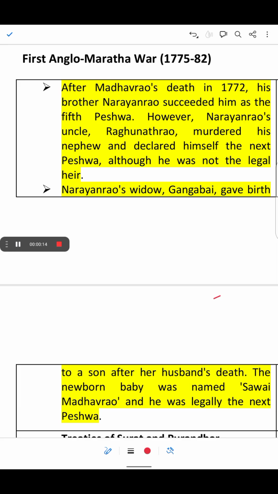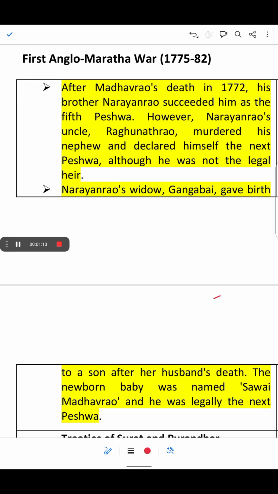from 1775 to 1782. The Marathas were facing internal conflict after Madhav Rao I's death in the year 1772, and Raghunath Rao, who was very ambitious to become Peshwa, wanted to gain the power, but the Maratha chiefs supported Narayan Rao, who was the younger brother of Madhav Rao I. Since Madhav Rao I died at a very early age, and his wife also performed sati by choice, and they had no son, that is why Madhav Rao I's younger brother, Narayan Rao, was made the next Peshwa.